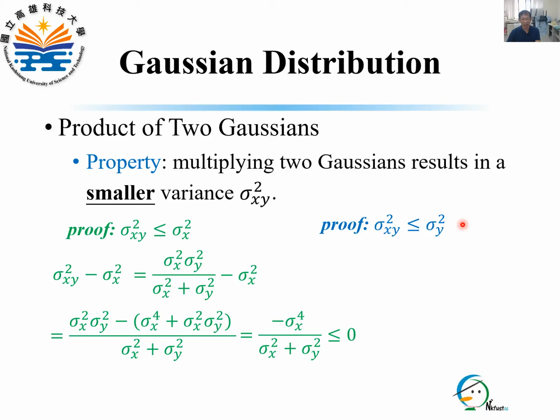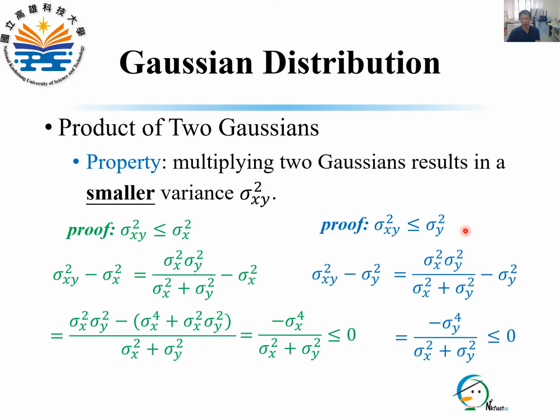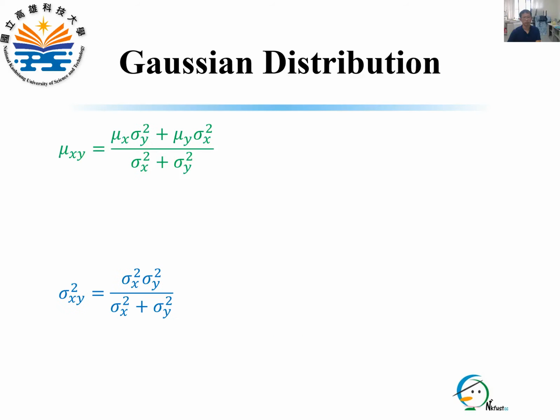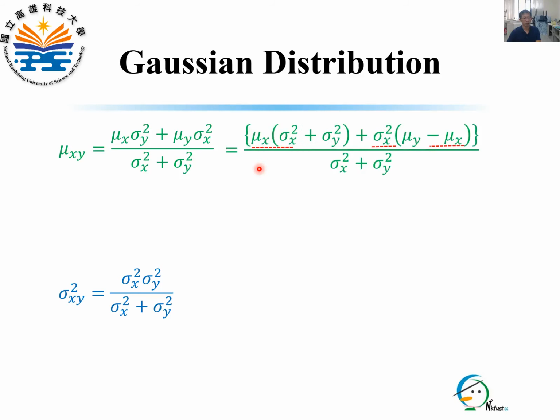Similarly, this equation shows the proof that sigma xy squared is also less than or equal to sigma y squared. This denotes that the uncertainty of two Gaussians is reduced by Gaussian multiplication. For mean mu xy, we rearrange it as this equation by introducing the term mu x times sigma x squared.